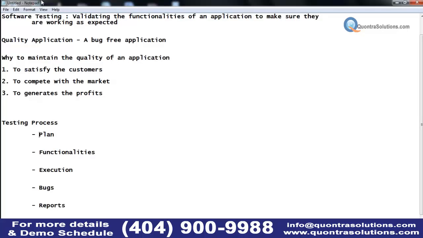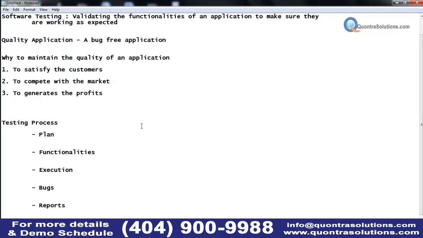When to start the testing for this application, when we have to end the testing of this application, right? So how many testers are required to test this application? What are the things required for testing the application, either in terms of software or hardware, right? So all these things they have to consider and prepare a plan. A systematic approach, that you can say is a plan.